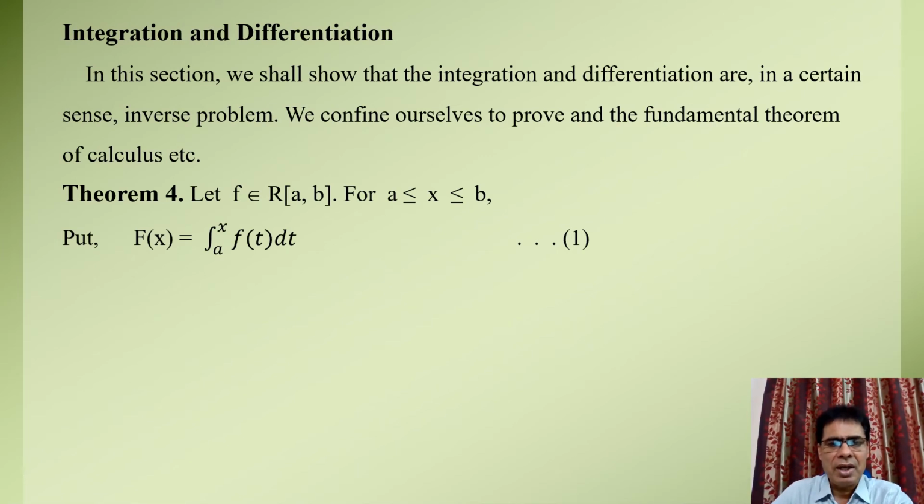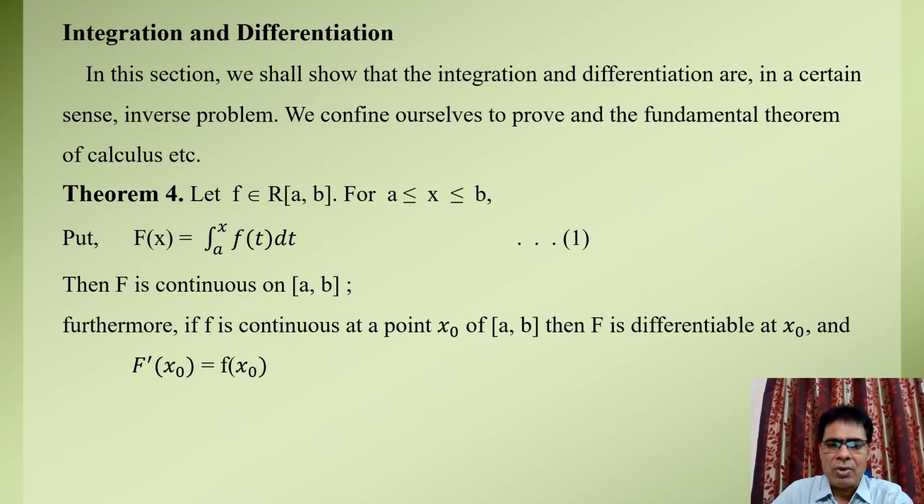Theorem fourth: let the function small f be Riemann integrable over the interval [a, b], and for any x belonging to the closed interval [a, b], we define the function capital F(x) equal to the integral of f over the limit a to x. Then we have to prove that the function capital F is continuous on the closed interval [a, b].